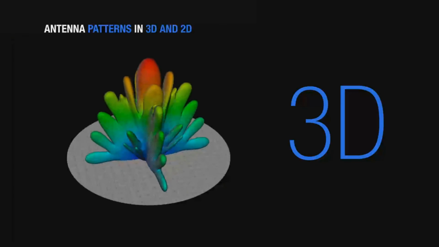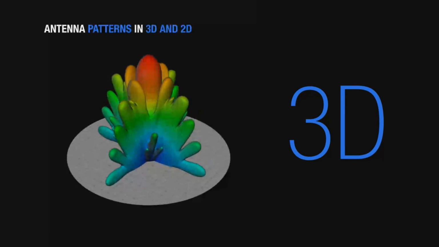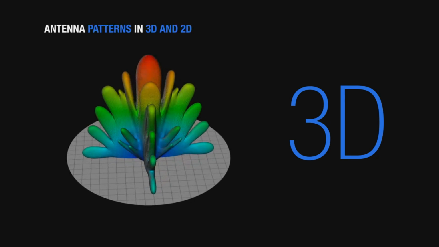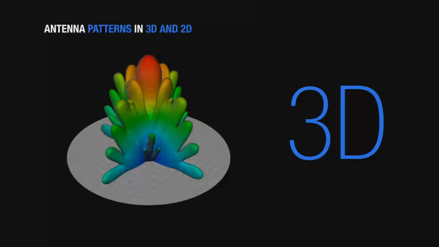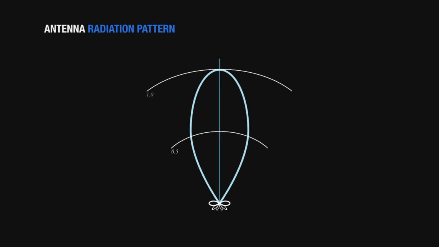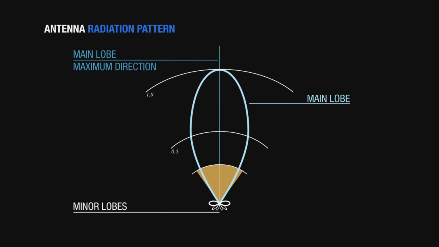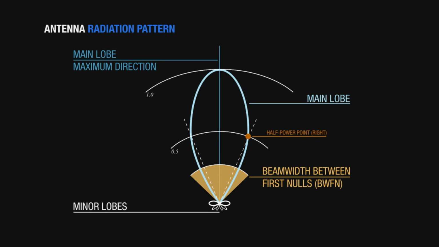The 3D pattern is a very representative way to give an idea of the characteristics of the antenna. But in terms of measurements, the polar cuts or rectangular cuts are more useful and are more normally adopted. Let's look, for instance, at the two-dimensional polar cut, and let's see how we can derive from it some important information about the antenna.